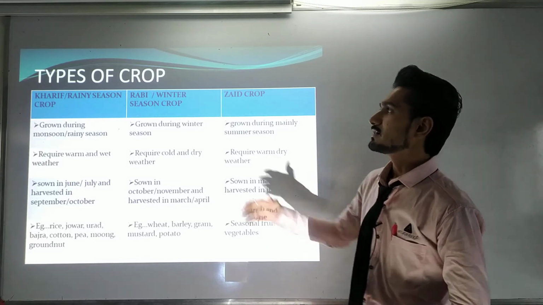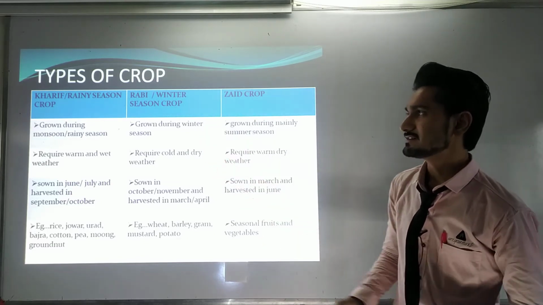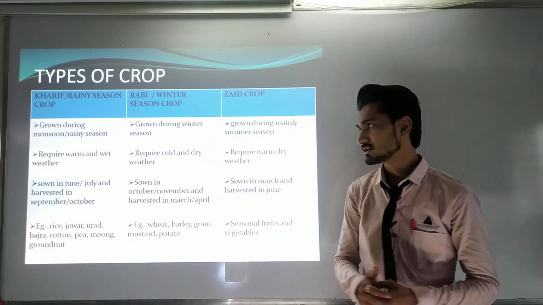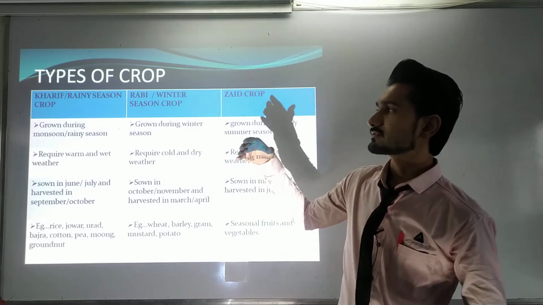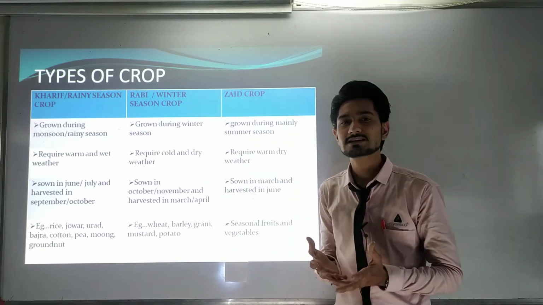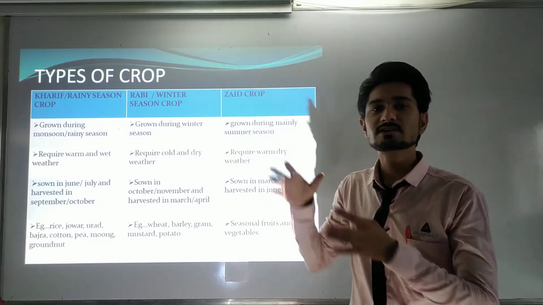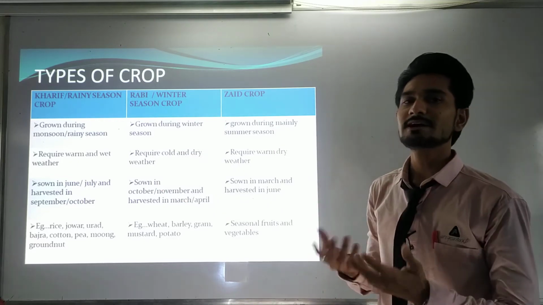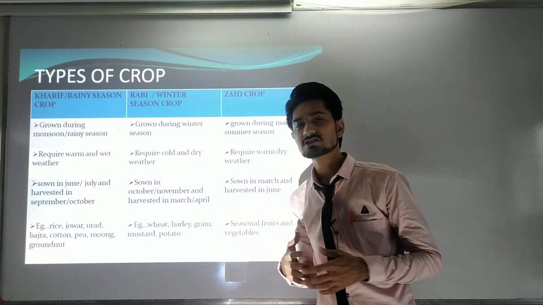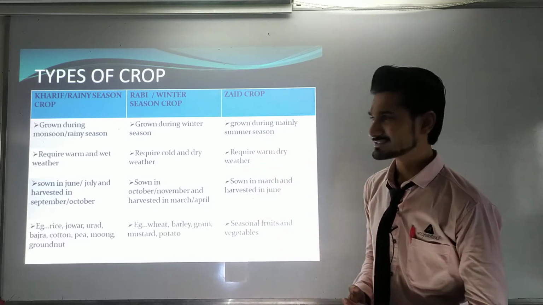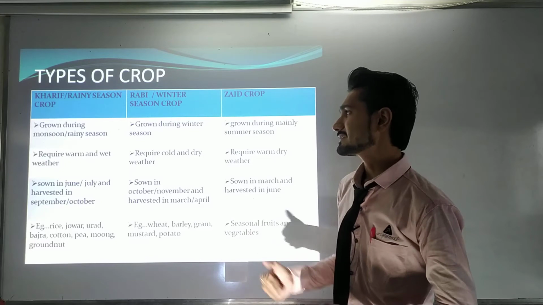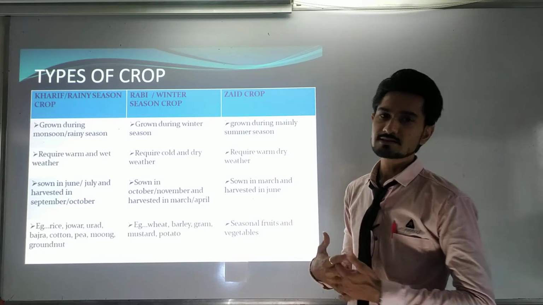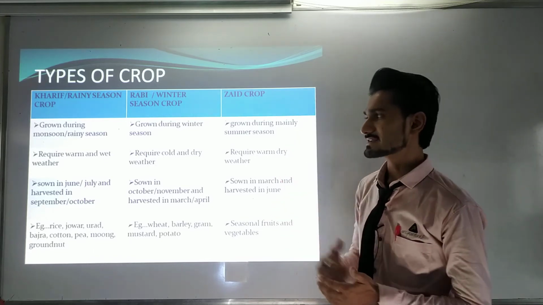We have seen the types of crops: the Kharif or rainy crops, the Rabi or winter crops, and the Zaid crops. In various seasons the plants are available to us, and each plant can be considered in that branch. When the rainy season comes, the plants available are Kharif crops. Plants available in the winter season are Rabi crops. And the plants growing during the summer season are Zaid crops.